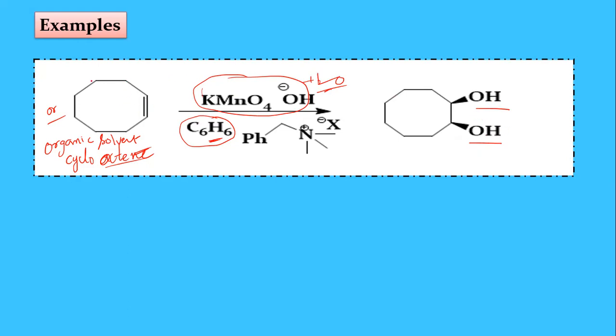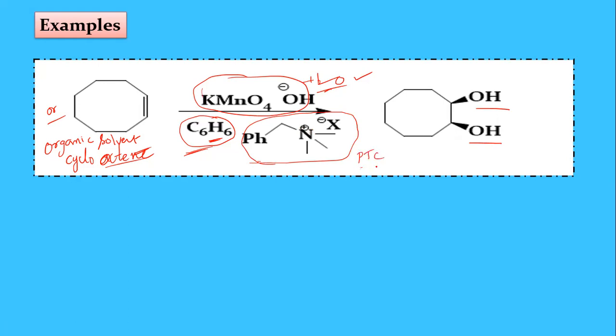So the reaction between the cyclooctene and the KMnO4, they are in 2 different solvents. KMnO4 is present in the water, the aqueous solvent, and here cyclooctene is in the organic solvent. So for the reaction between these 2, we need this quaternary salt, the phase transfer catalyst.